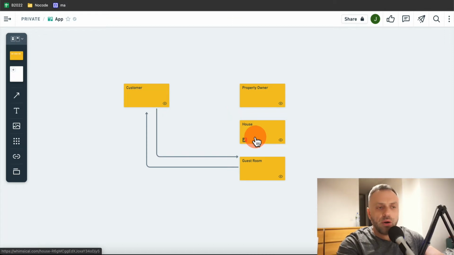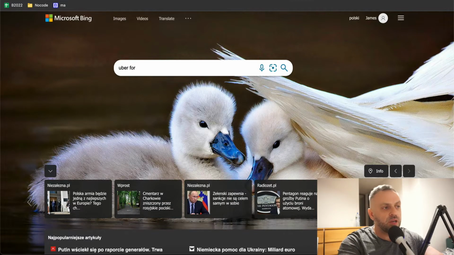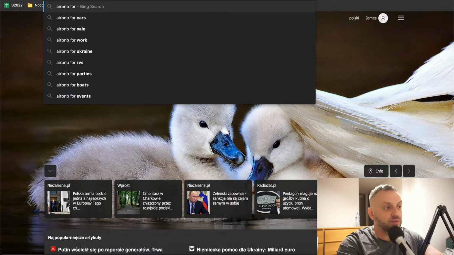Now, you don't need to go out and build an Airbnb clone, okay? You need to start thinking about how you can build an app for a certain asset that could be monetized. So you have an apartment and you have a spare room. That's already being monetized using Airbnb. But maybe you have a car and you can rent out that car on weekends when you're not using it, or during the week when you're working, etc., etc. Or maybe you have another car that you're not using at all, maybe like a weekend car. You can rent that out. That is an idea for what Airbnb for cars, Airbnb for rentals, etc., right?